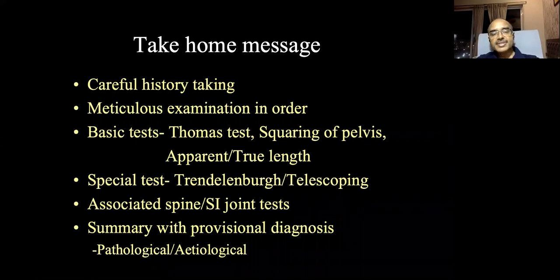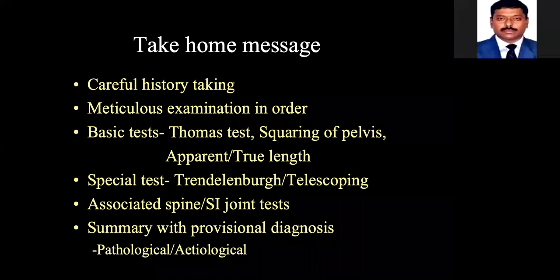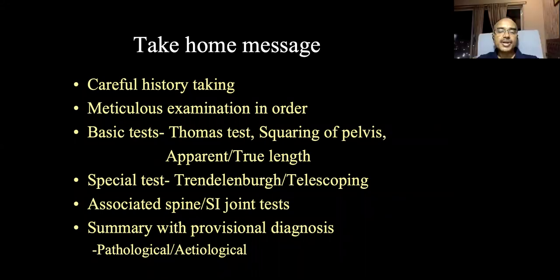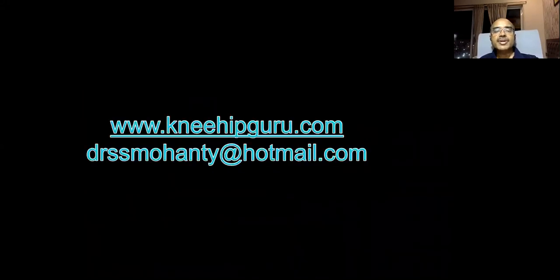How to do special tests, Trendelenburg test, and telescoping test. You must examine the spine and SI joints in associated spine and SI joint tests. Next, finally, you have to give a summary with a provisional diagnosis, and in the diagnosis, you have to give a pathological diagnosis based on your findings, and you predict the etiological diagnosis, most likely due to rheumatoid arthritis, most likely due to avascular necrosis, most likely due to malunited intertrochanteric fractures, most likely due to a non-union of transcervical fracture femur. Like this you have to give. Okay, that completes your hip joint examination on how to approach a case of hip.